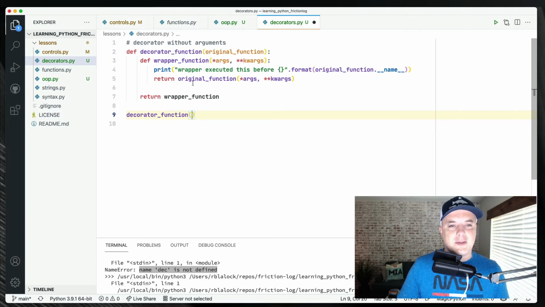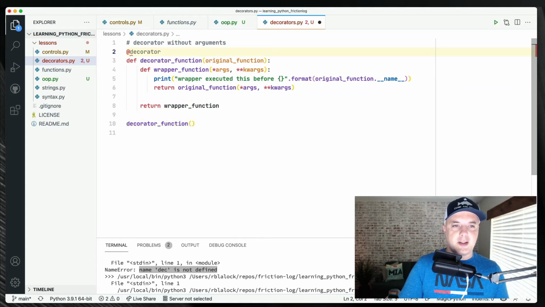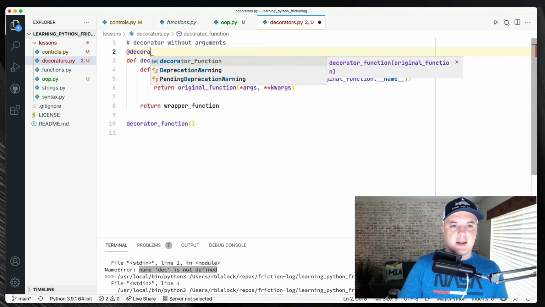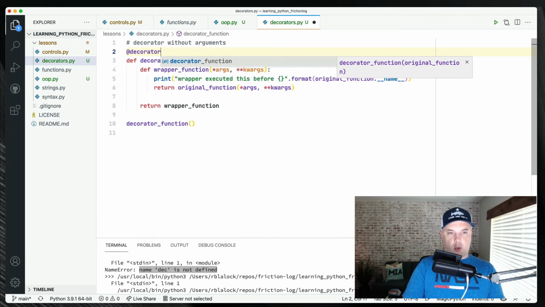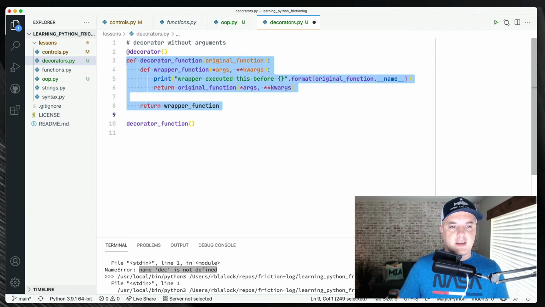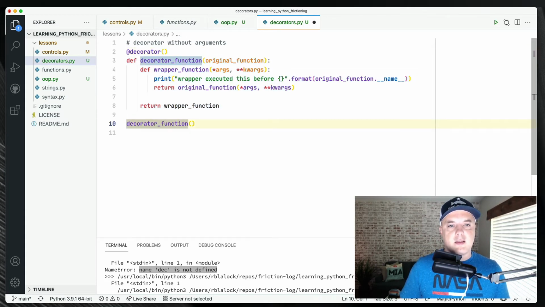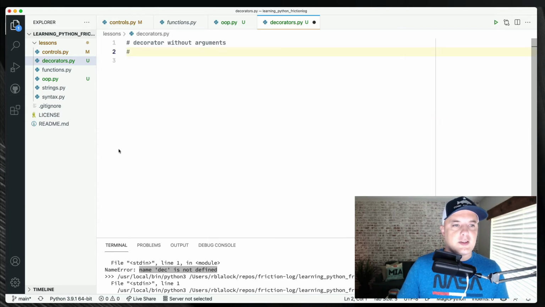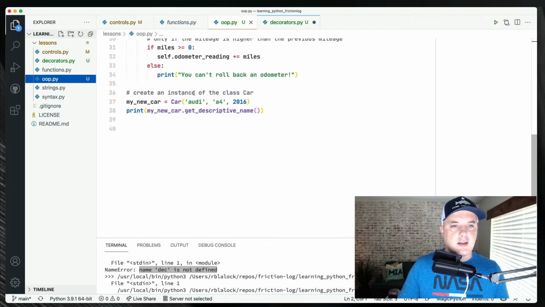So this is a wrapper function. Is that what they mean by decorator? I was assuming a decorator was something like, this is terrible, but something like that. Decorator, and then that wraps this thing. Well, let's grab the car thing.